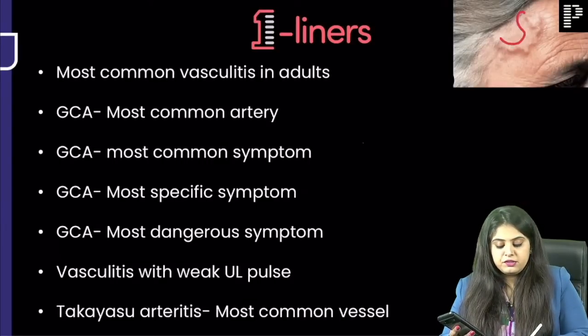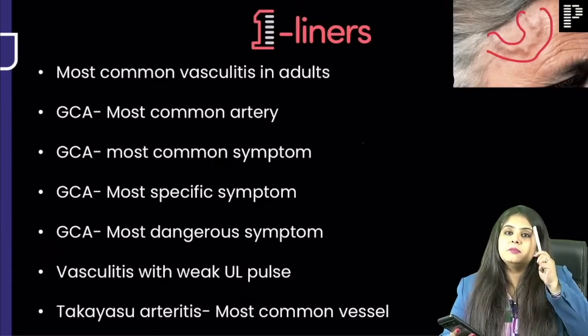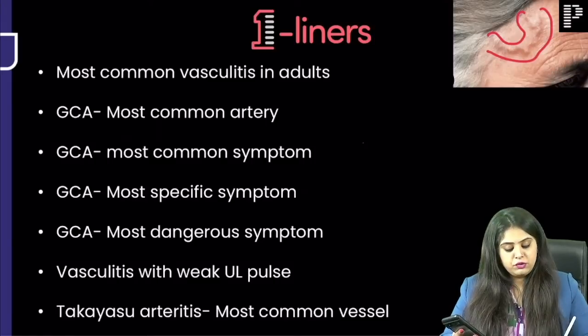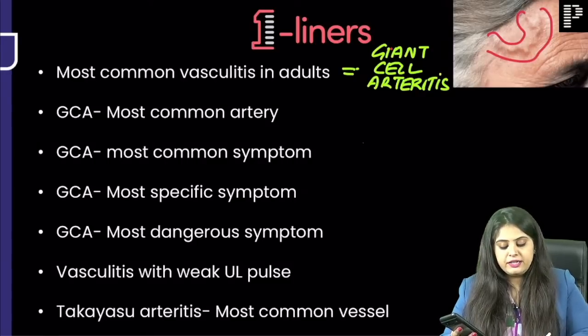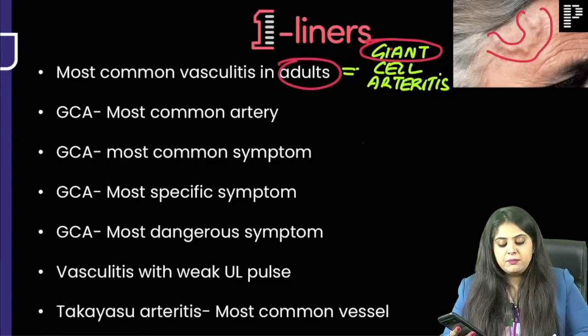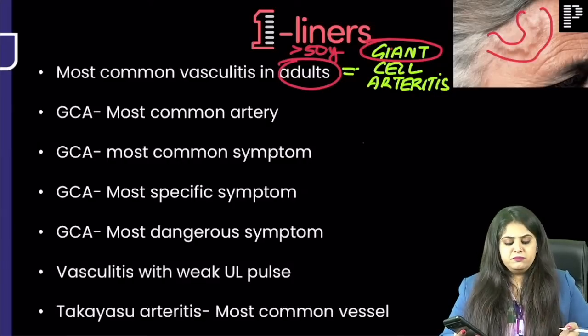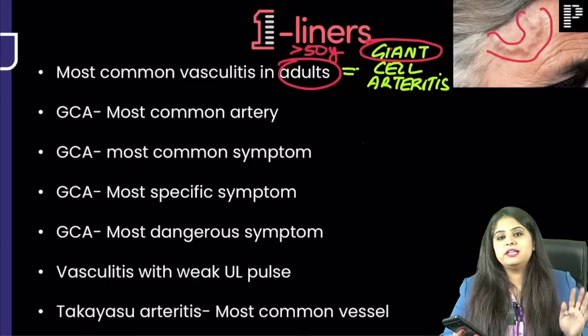Now moving on, let's make life a little easier. We have one person with a nodular swelling in the temporal region. The answer is already made, ma'am. This is temporal arteritis, which is also known as giant cell arteritis. Giant cell arteritis tends to occur in giants, meaning adults, above 50 years of age. It is the most common arteritis in adults. Now four questions are in front of you. Quickly write them down yourselves.